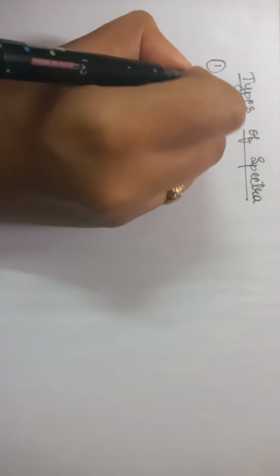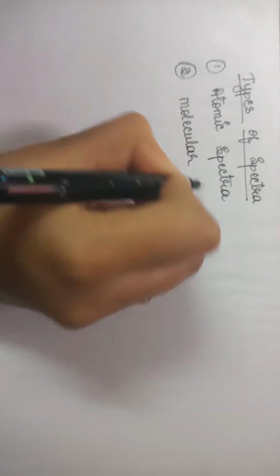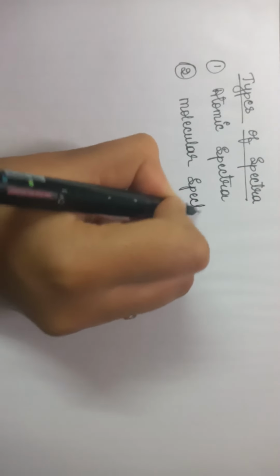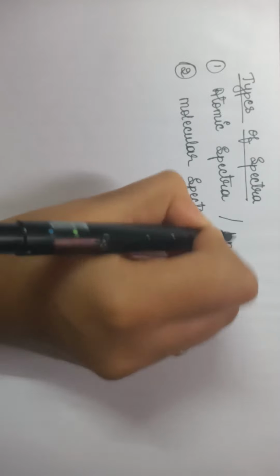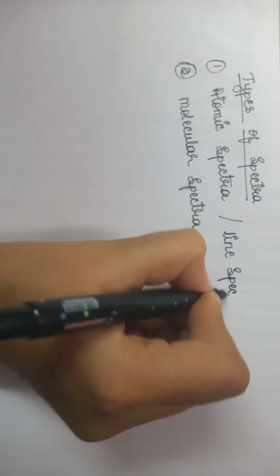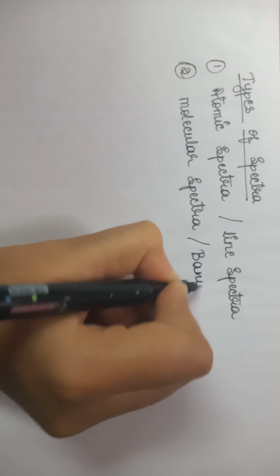Next we will discuss types of spectra. In types of spectra, we have two types. One is atomic spectra and the other is molecular spectra. Atomic spectra is also called line spectra, whereas molecular spectra is also called band spectra.